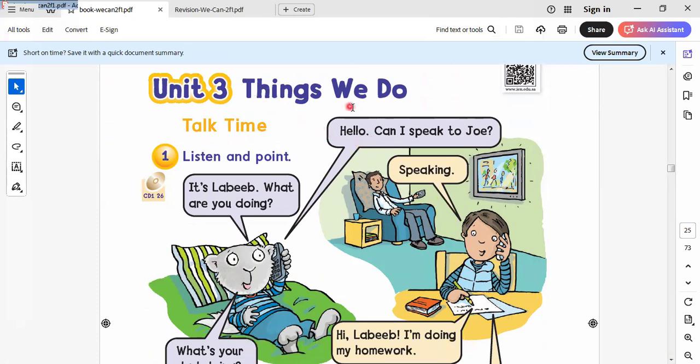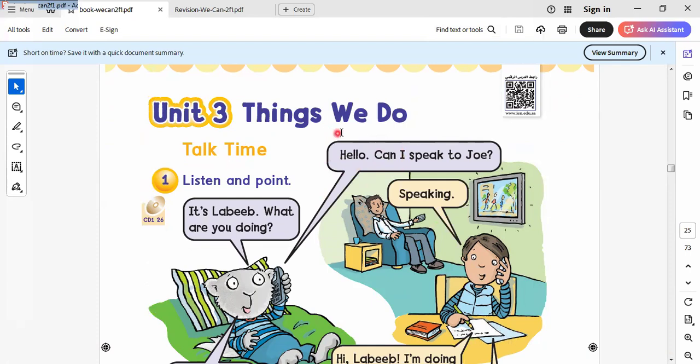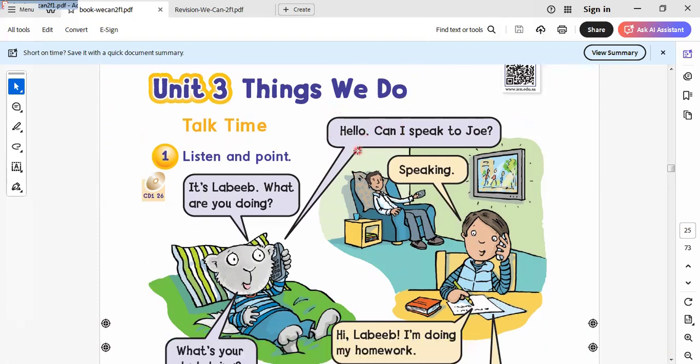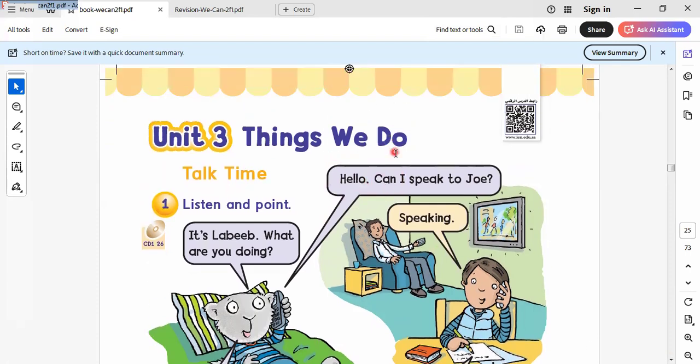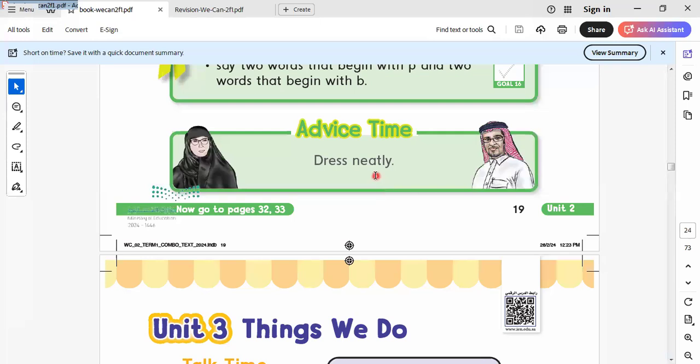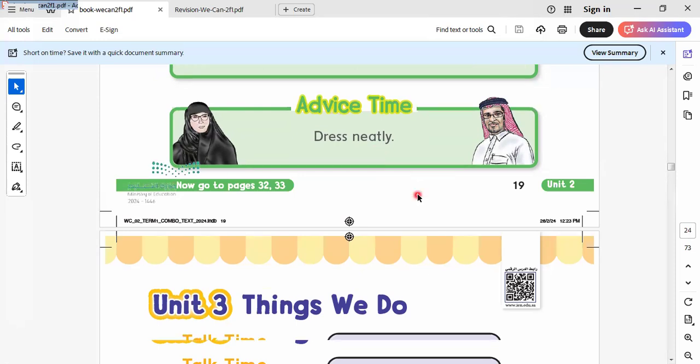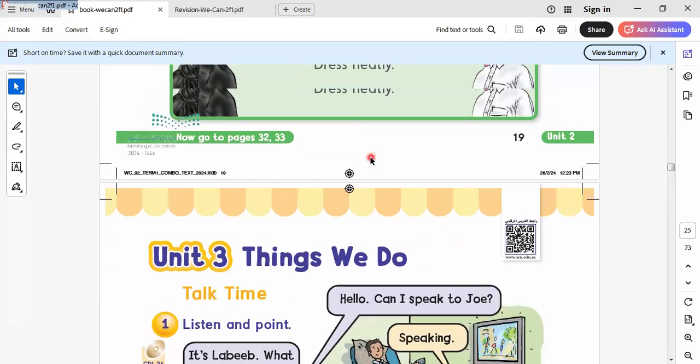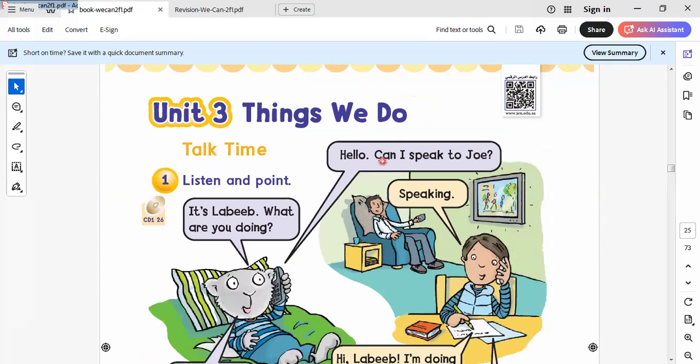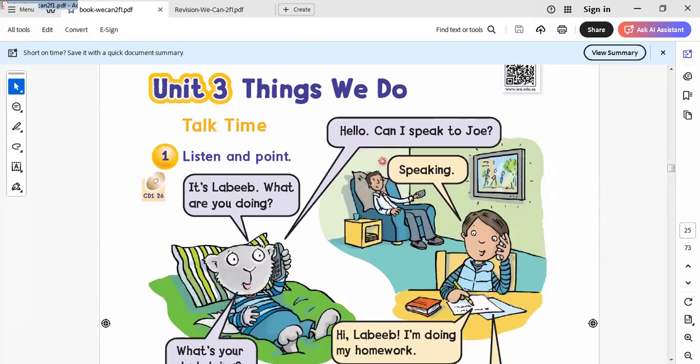Here we have "things we do." What is the meaning of things we do? The actions or something that I can do. I would like to say the meaning of neatly: dress neatly means you make your clothes or things tidy in their places. So this is the meaning of neatly. Okay, dress neatly. Let's go to this unit to learn more about this topic.